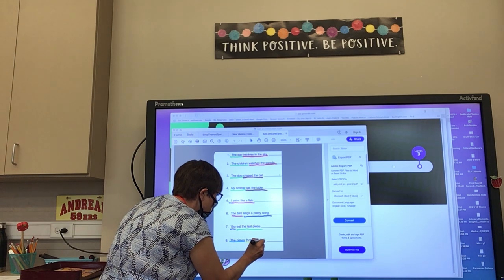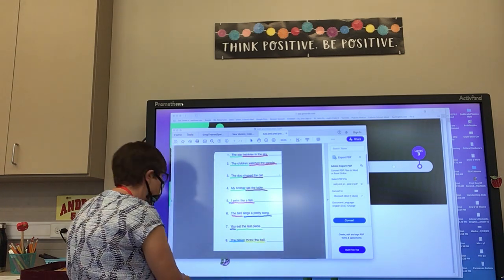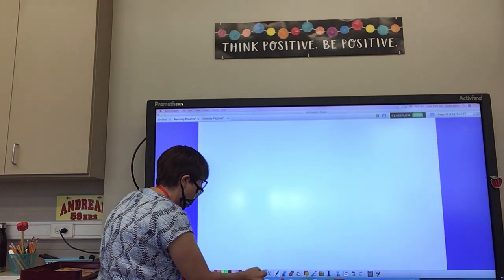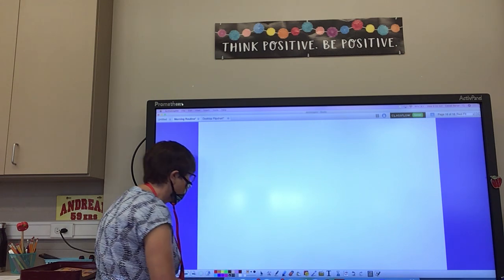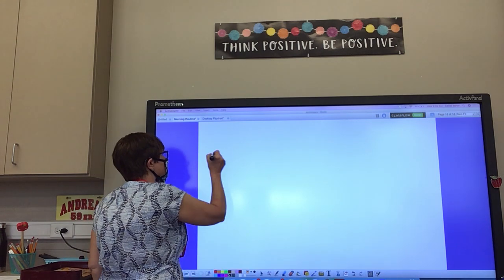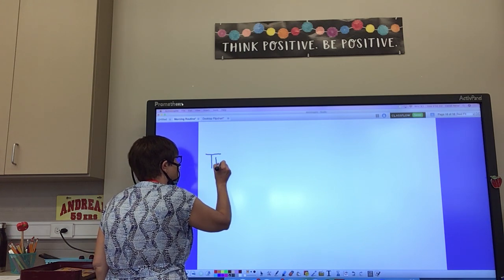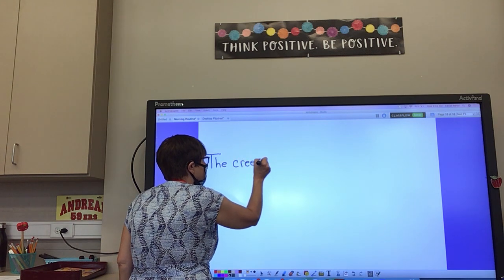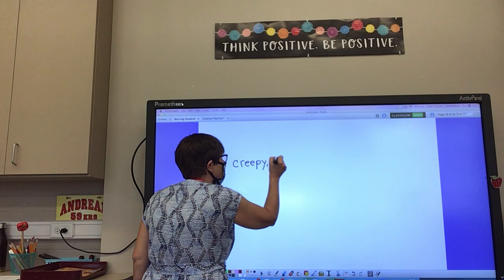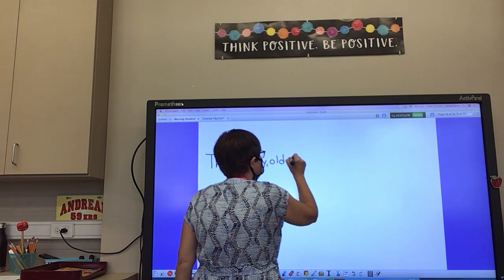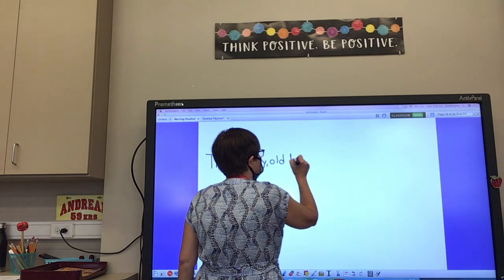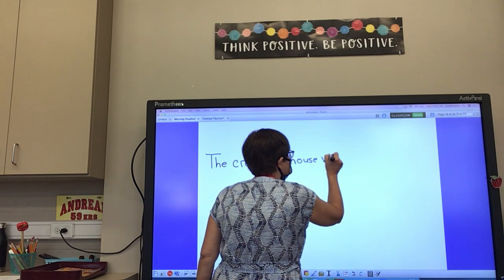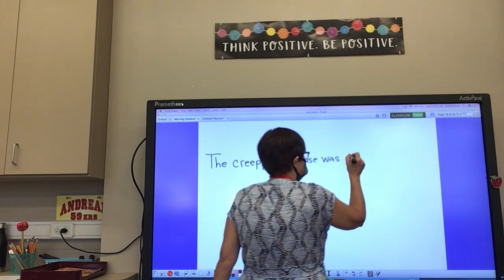Now, here's where it can get tricky, and I'm going to give you an example. I'll try to think of an example sentence that I can write here on the board. Okay? Here it is. The creepy old house was haunted.